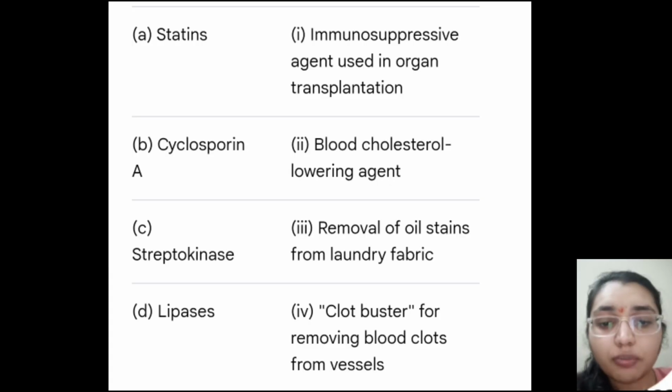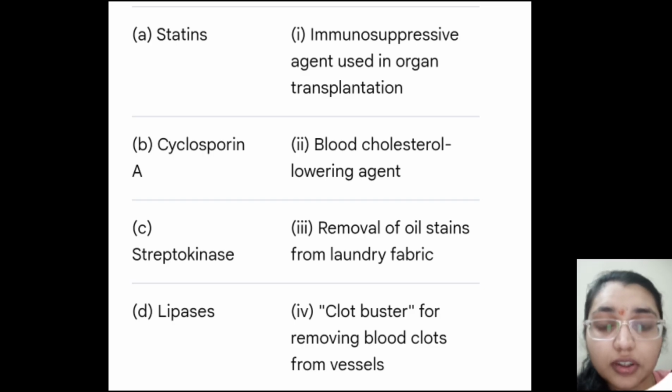Now here we have to match the pair: statin, cyclosporine, streptokinase and lipase. First is an immunosuppressive agent used in organ transplantation, second is a blood cholesterol lowering agent, third is removal of oil stain from laundry fabric, and fourth is the clot buster. Cyclosporine matches with the immunosuppressive agent used in organ transplantation.